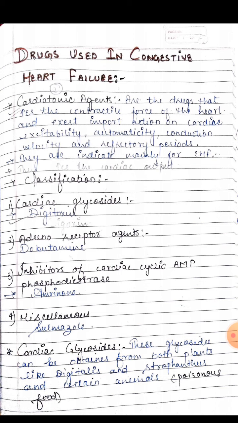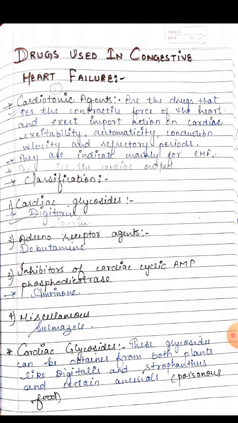Digitoxin is obtained from the leaves of Digitalis purpurea, and digoxin from the leaves of Digitalis lanata. The seed of Strophanthus gratus contains ouabain. They are all called cardiac glycosides, but digoxin is the most commonly used of them because of its favorable pharmacokinetic properties. The word digitalis is used to mean cardiac glycosides.